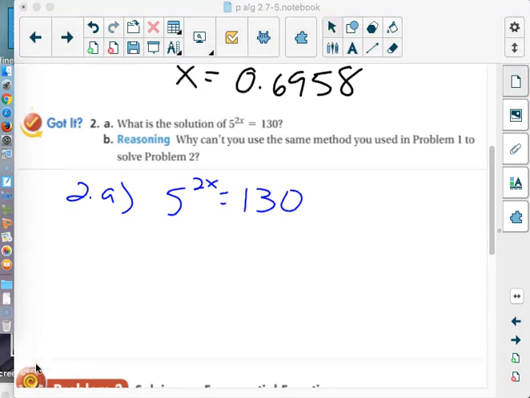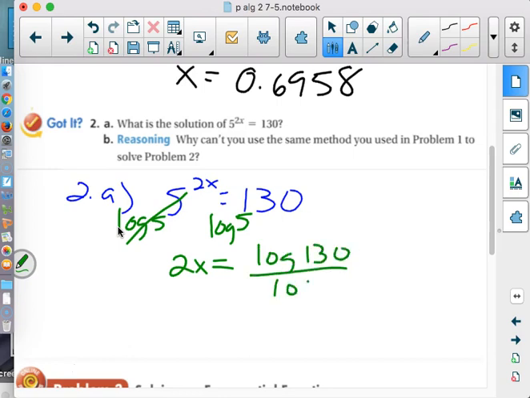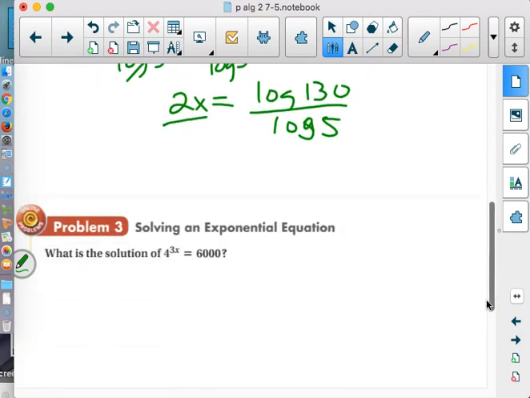And that means we're going to take logarithm base 5 of both sides. Oops, didn't finish off my G before I started on my 5. There we go. Because what that does is it gets rid of this, and that lets that 2x drop down so that we can solve for it. And then over on the right-hand side, this is just going to be change of base formula. Log of 130 divided by log of 5. And once we get that answer, we'd have to divide by 2.